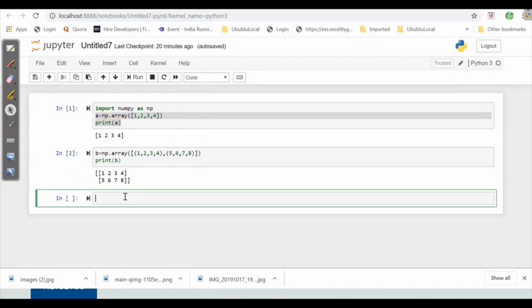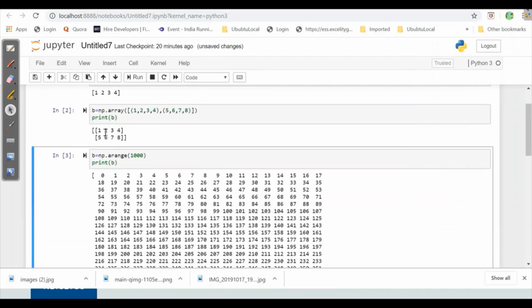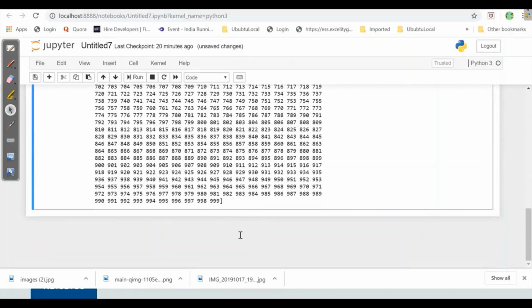Now for creating a range in NumPy, we need to write np.arange. Here if I want 1000, I'll get this range till 999. So here I'll assign this value to b, and when I print b, I'll get from 0 to 999.